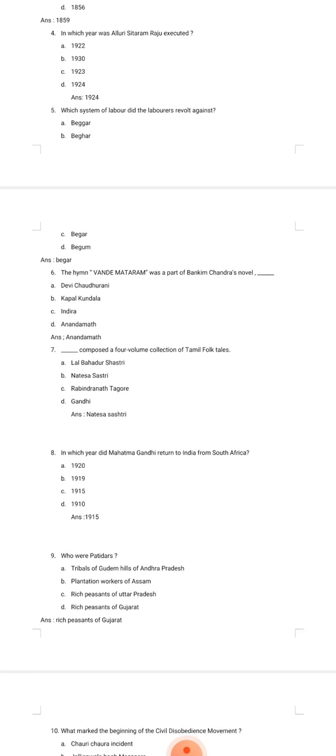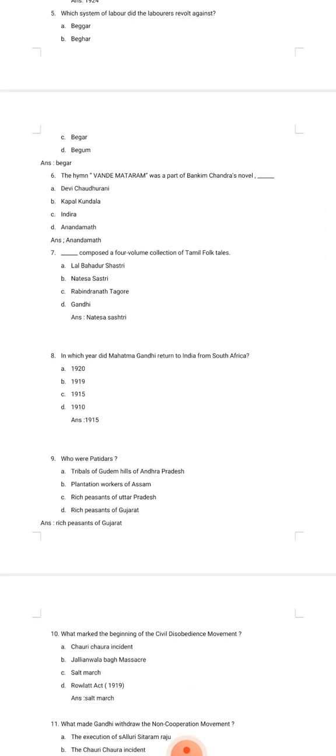Question 5th. Which system of labor did the laborers revolt against? Option A is beggar, B is beggar, C is beggar, and D is begum. It's very easy among the options. The correct option is option C, beggar.